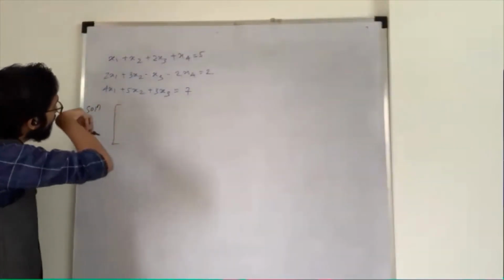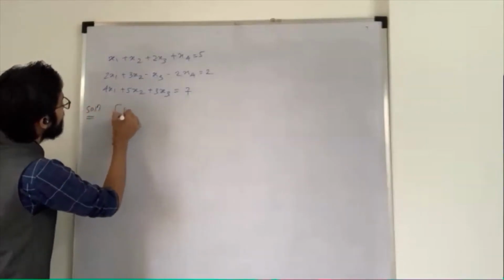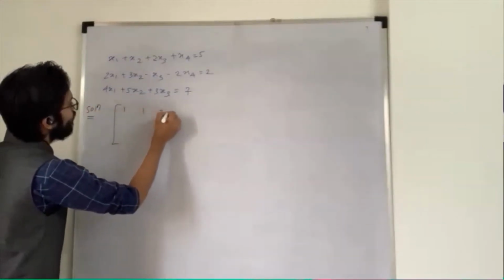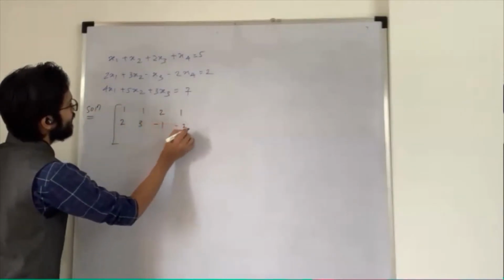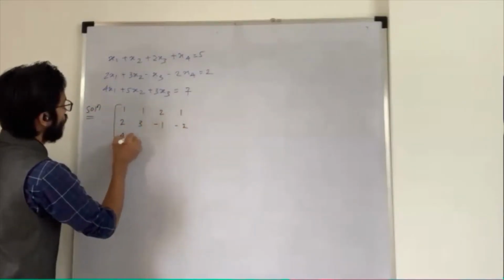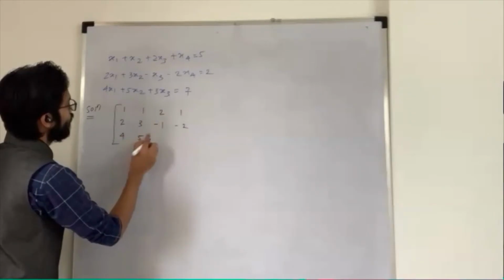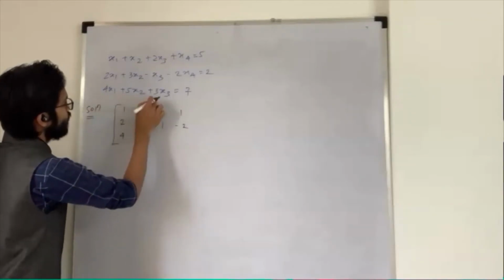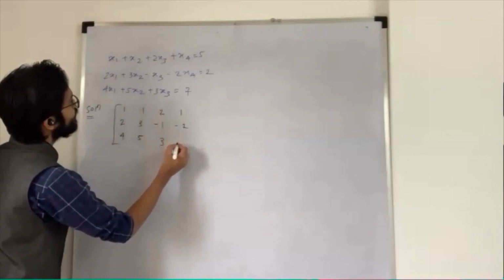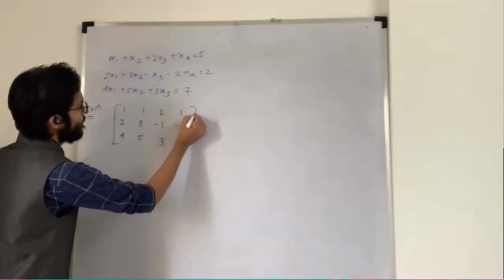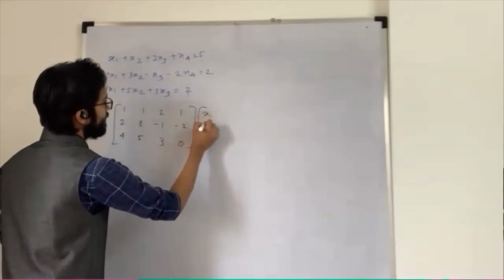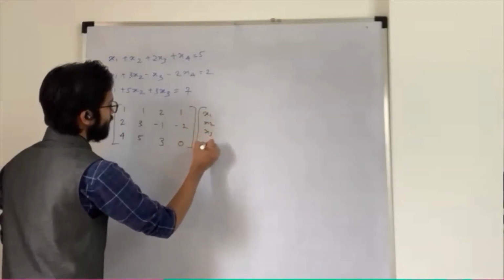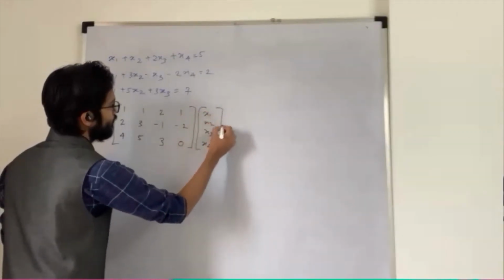I directly write Ax is equal to B. My matrix is 1, 1, 2, 1, 2, 3, minus 1, minus 2, 4, 5, 3, and x4 is not there in the last equation, so it will be 0. So x1, x2, x3, x4, 4 variables are there.